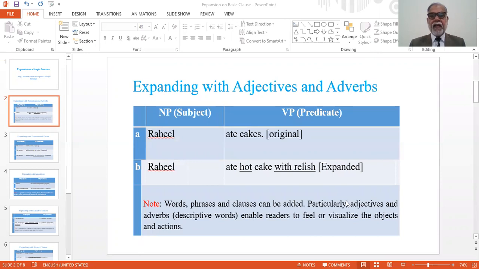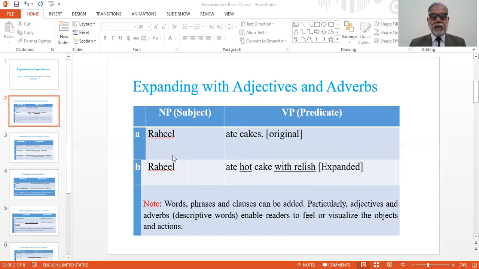First, expanding with adjectives and adverbs. Participants, we should remember that adjectives and adverbs are the describing words. They are very important for our meaning, for our impact, and we should know how to use and how to add these means or parts in our basic sentences.